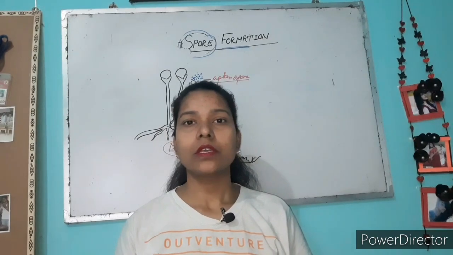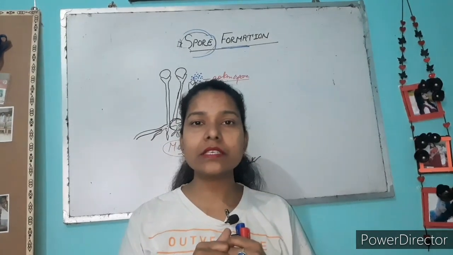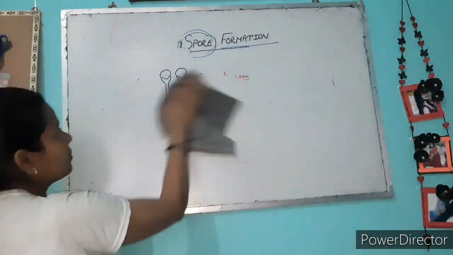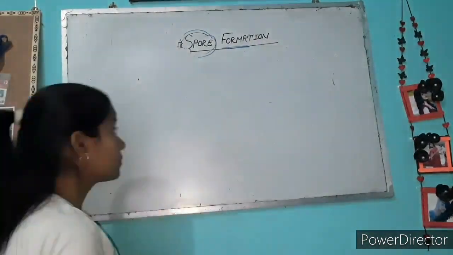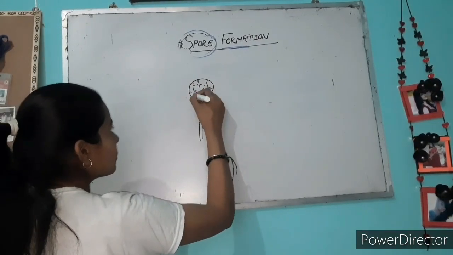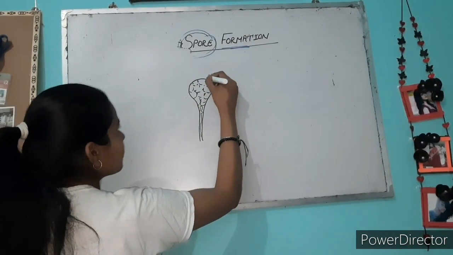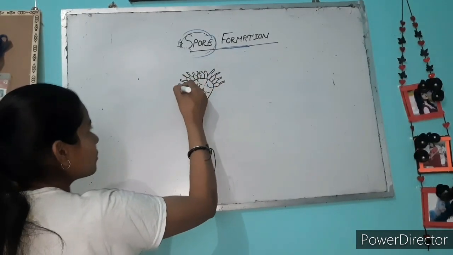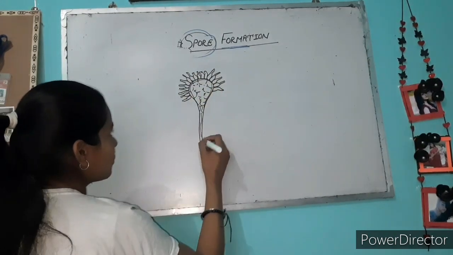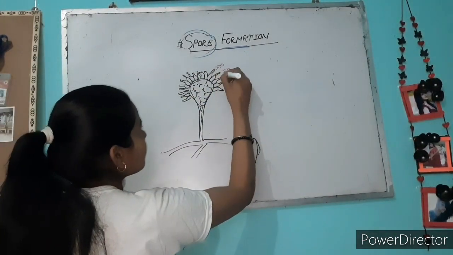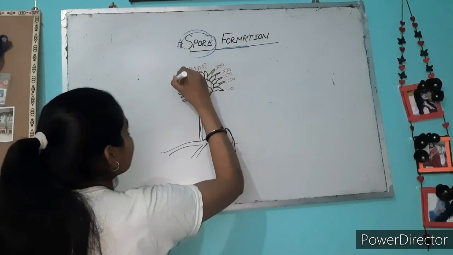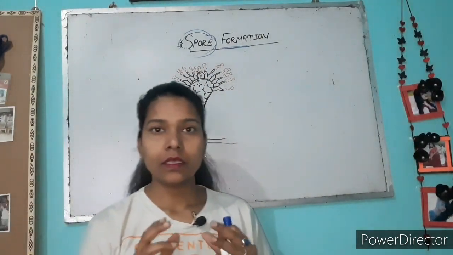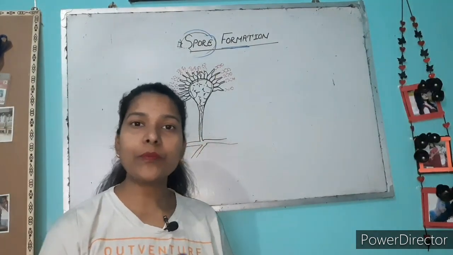Let me draw the Penicillium diagram and teach you about that. Now see on the board, this is the diagram of Penicillium.